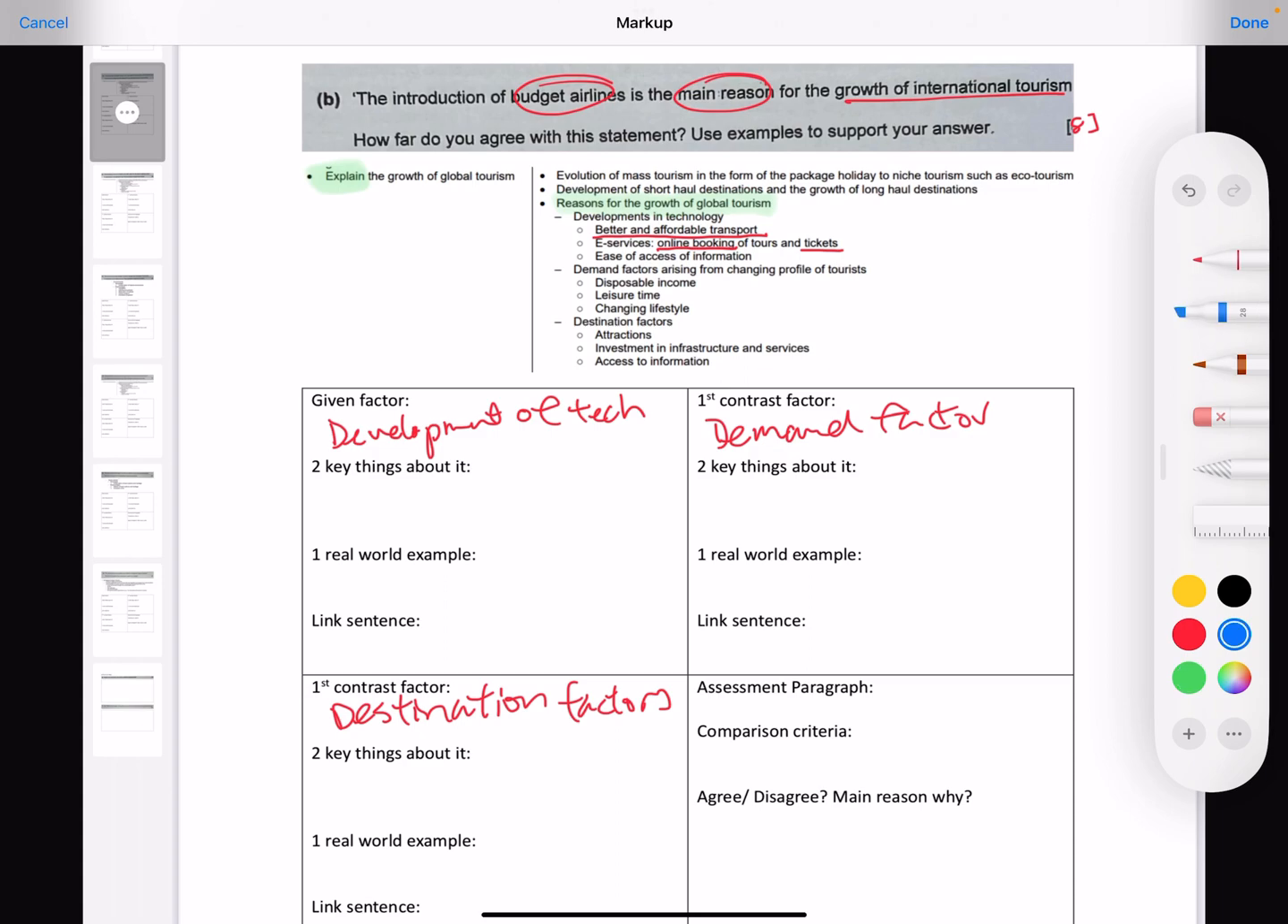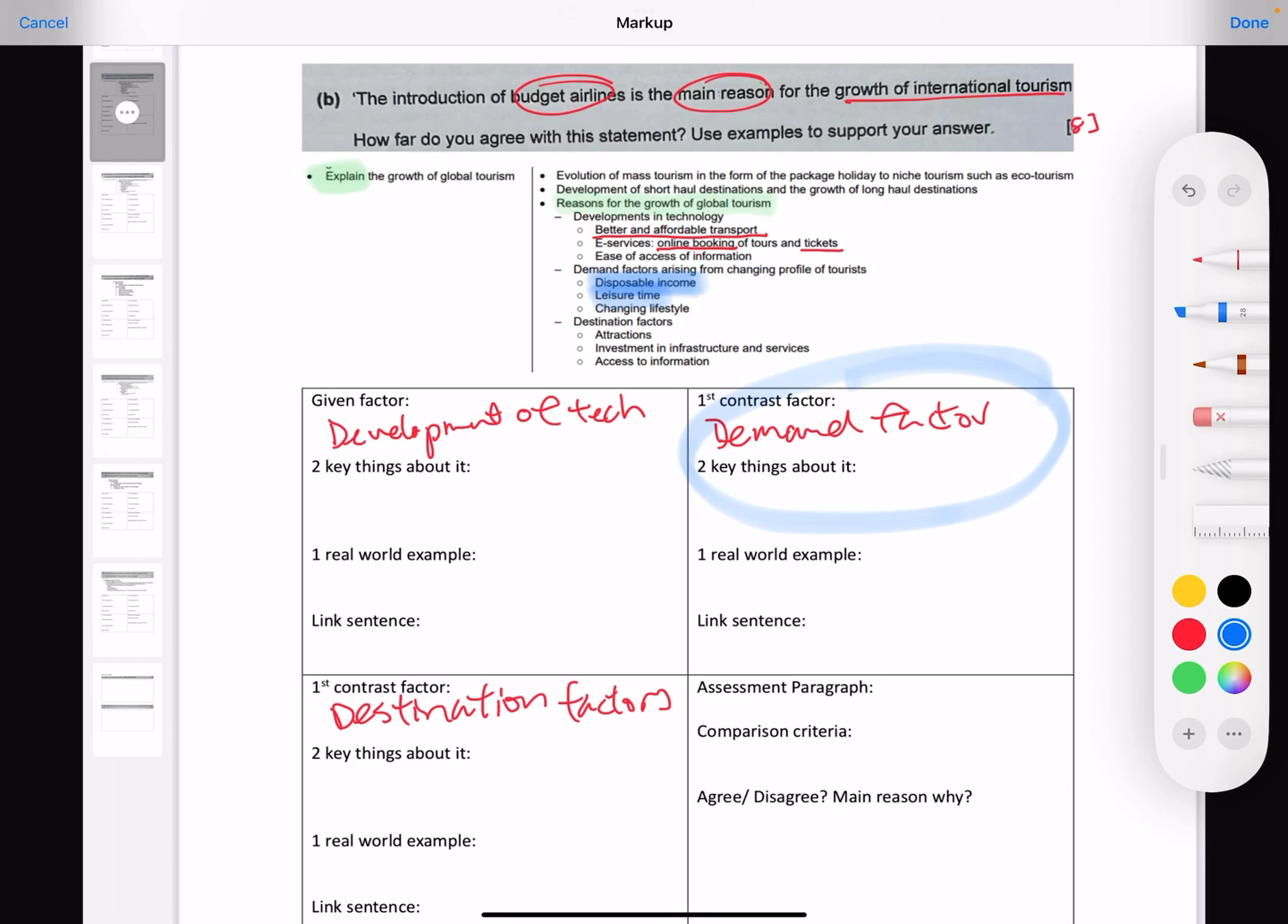Now, as we were discussing this earlier on, I actually mentioned this in class that if you look at it very carefully, disposable income and leisure time, these are your two fundamental factors that allow people to go on tours. If you don't have money or you don't have the time, you can't, regardless of whatever developments in technology, whatever kind of lifestyle you have, whatever kind of destination, how attractive the destination is, you cannot travel unless you have these two. So when looking at it, this is going to be my key.